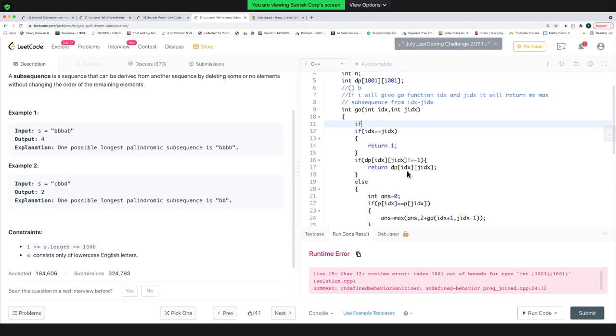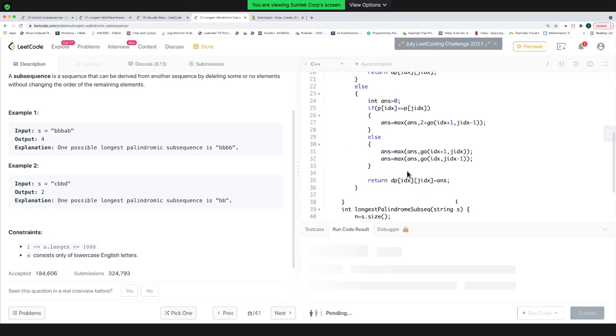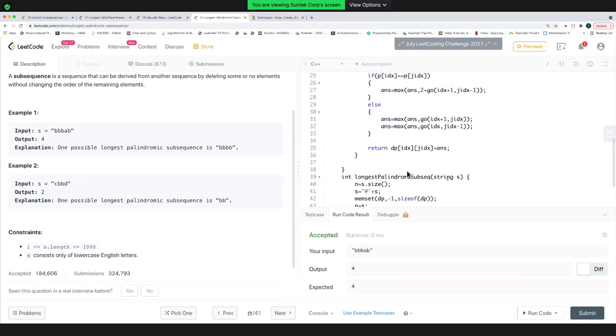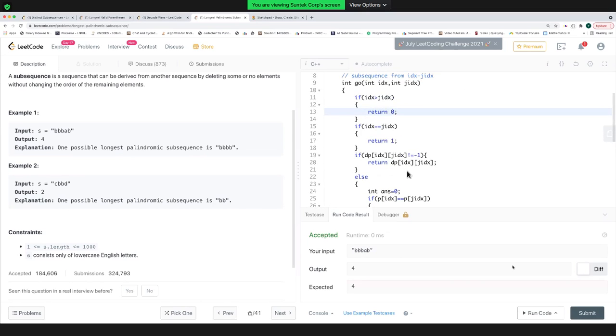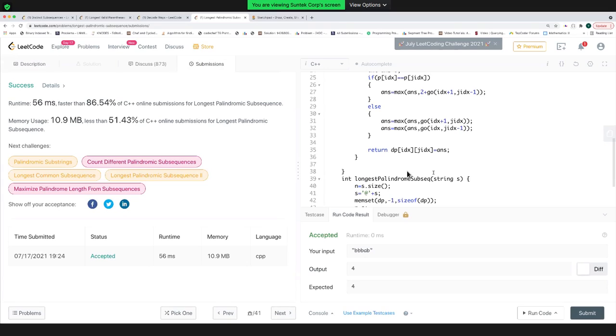So, should I add this as a base condition? If my IDX is greater than JIDX, that means I need to return 0. Will this work? Let's check. It is working. Let me try to submit the code once. Oh, it got accepted.